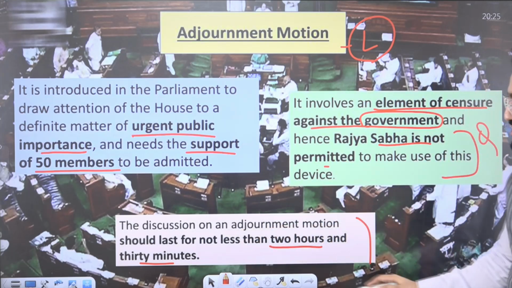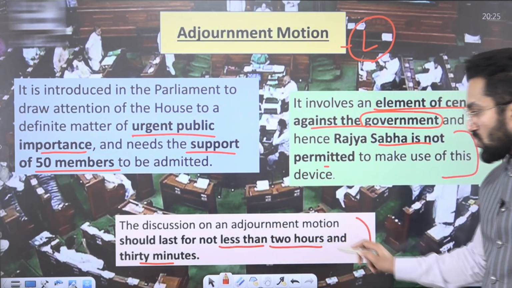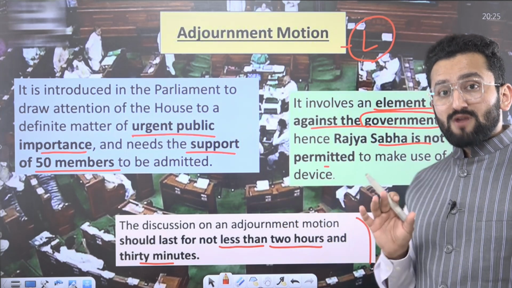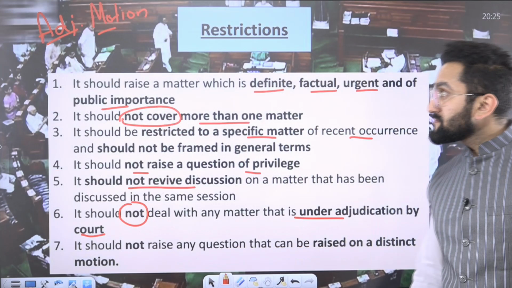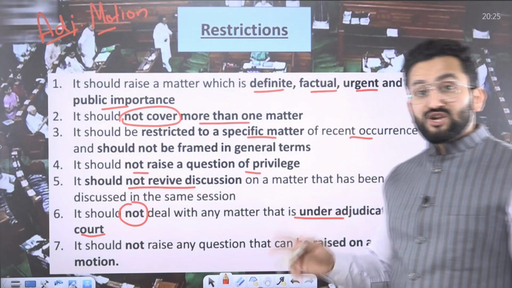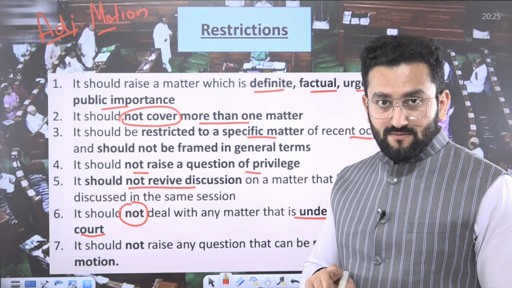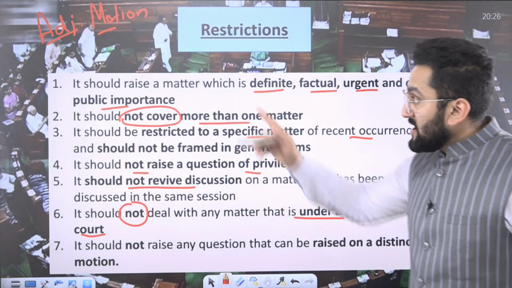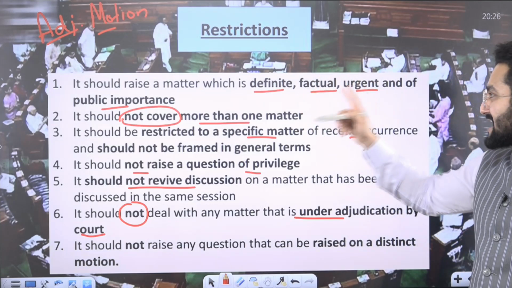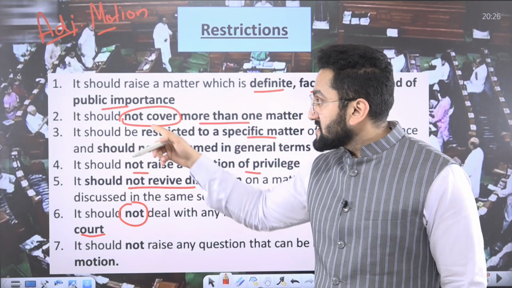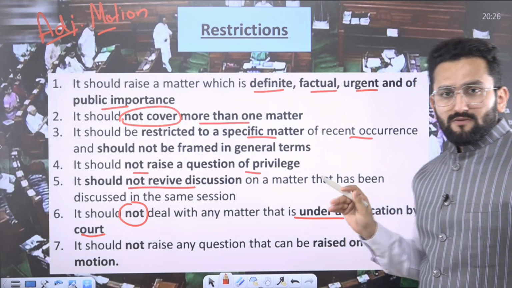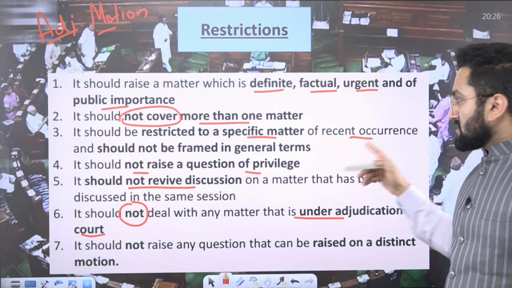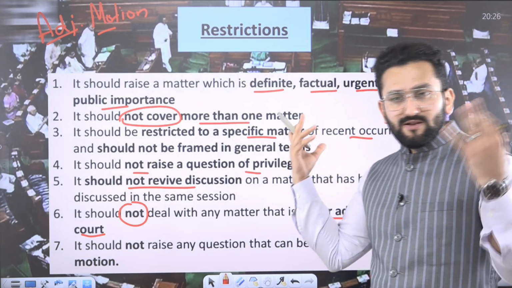Discussion on adjournment motion should not last less than 2 hours and 30 minutes. Means at least, since it is an urgent matter, you should give at least 2 hours 30 minutes for this matter. Now, what are the restrictions with respect to adjournment motion? Means adjournment motion can be raised only in what cases? It should raise a matter which is definite, factual, of urgent importance. It should not cover more than one matter. It should be on one matter specifically. Restricted to a specific matter, you cannot have a general debate.